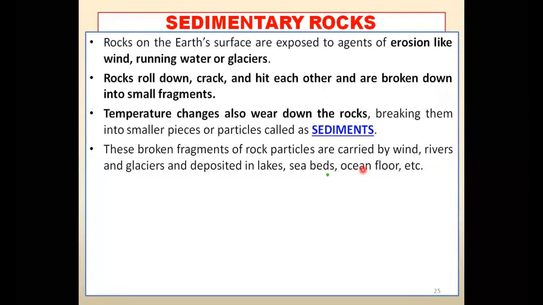और वो carry होके कहाँ पर deposit हो जाते हैं? They are deposited in lakes, seabeds, and seabeds means beneath the sea, and the ocean floors, और ocean के floor में नीचे में जाके वो क्या हो जाते हैं? Deposit हो जाते हैं. This type of fragments, जो छोटे-छोटे टुकड़े जो बन जाते हैं, sediments हो जाते हैं.